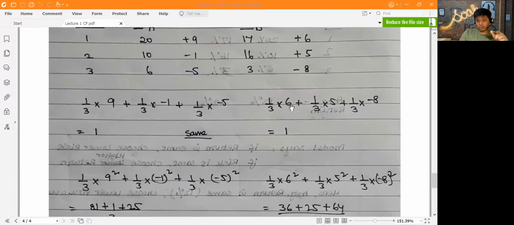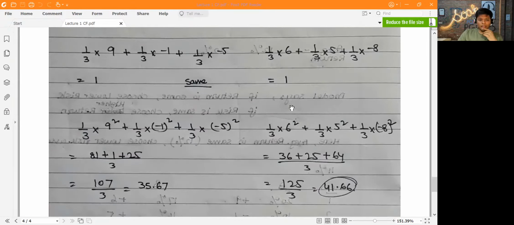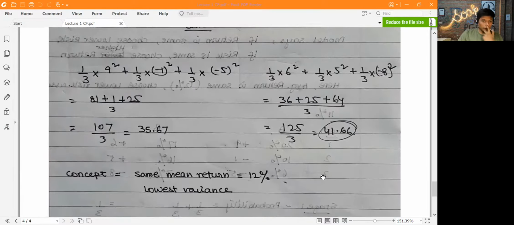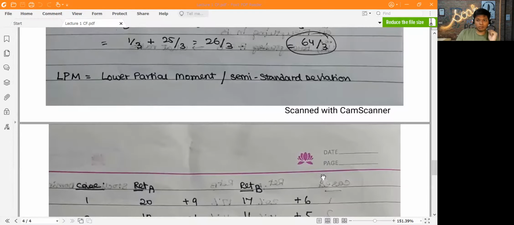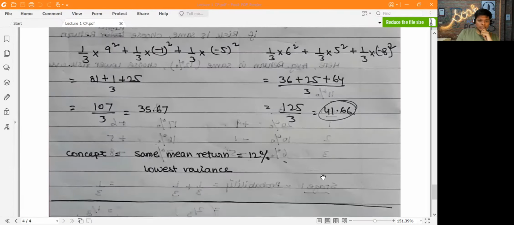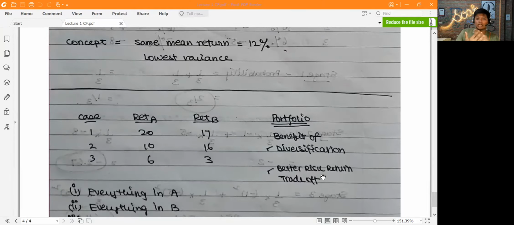Here you can see, because the return was the same, in both cases you're getting 12. Both are the same. And again, you can use the square of the variances, and you'll see that again risk is higher in this one. So these are the two main differences, different approaches. One is using the mean difference, and the second one is using the lower partial moment. So the last concept now.